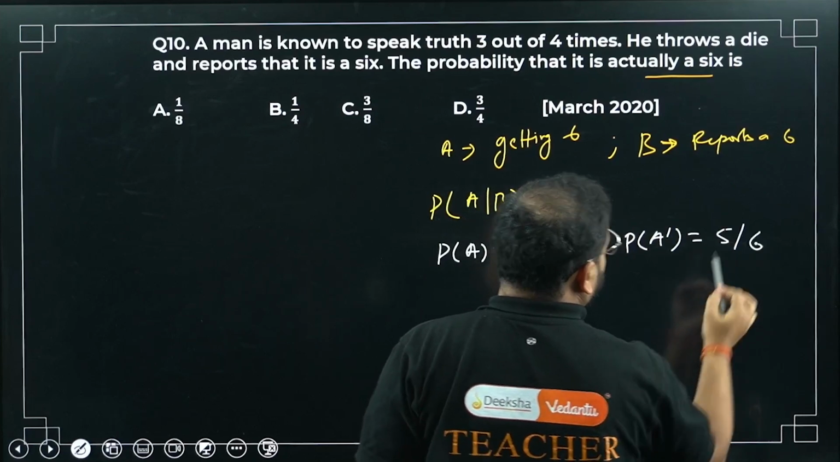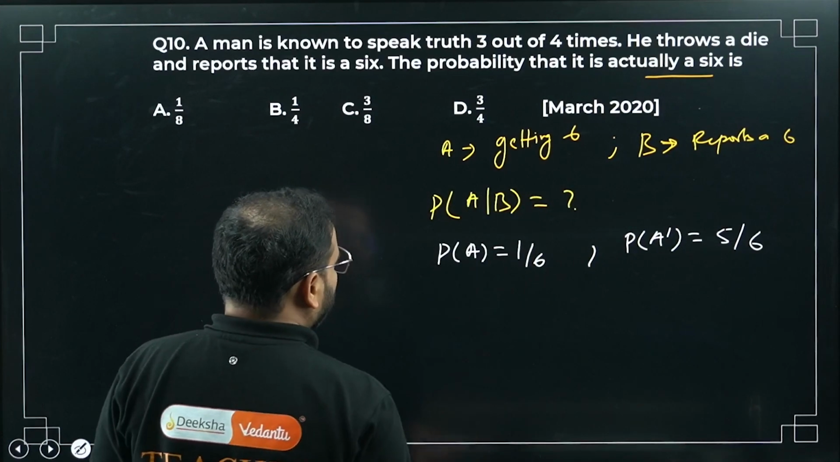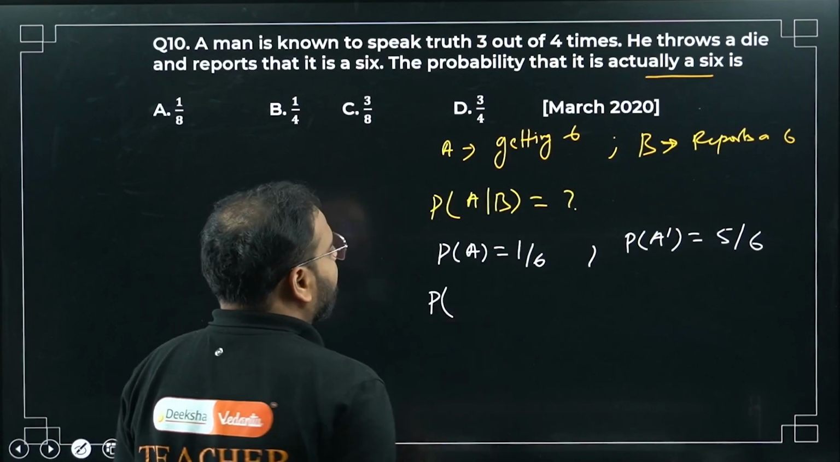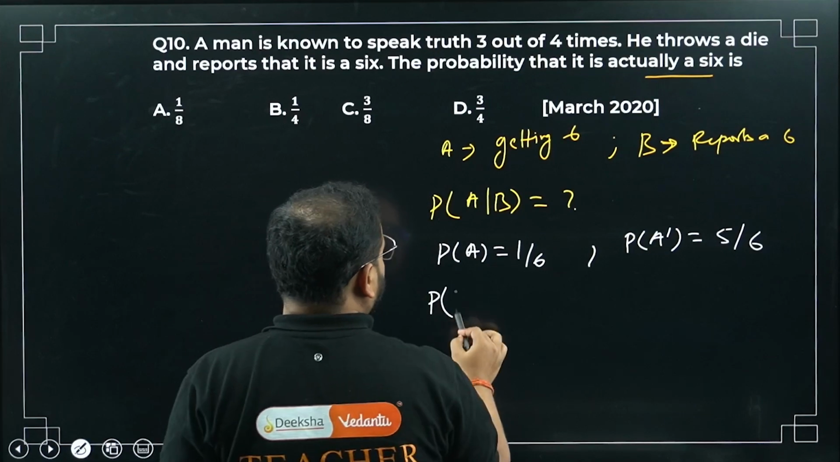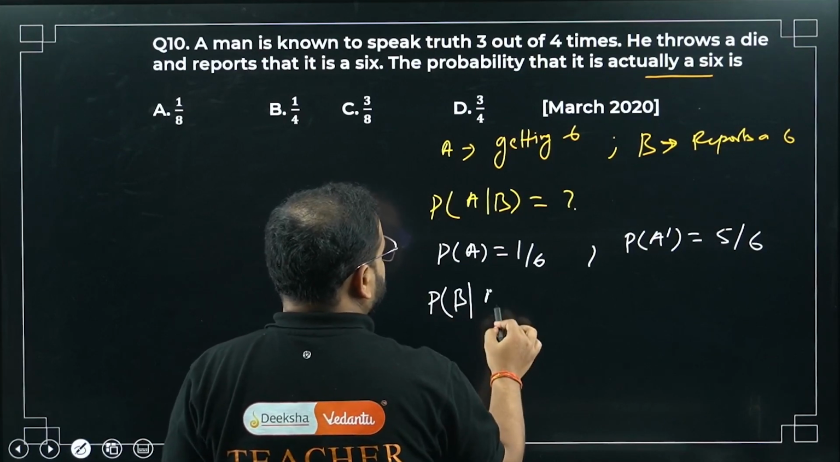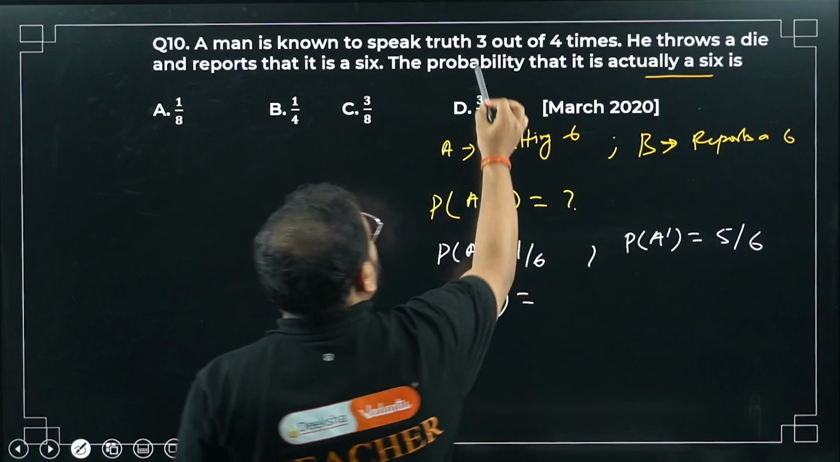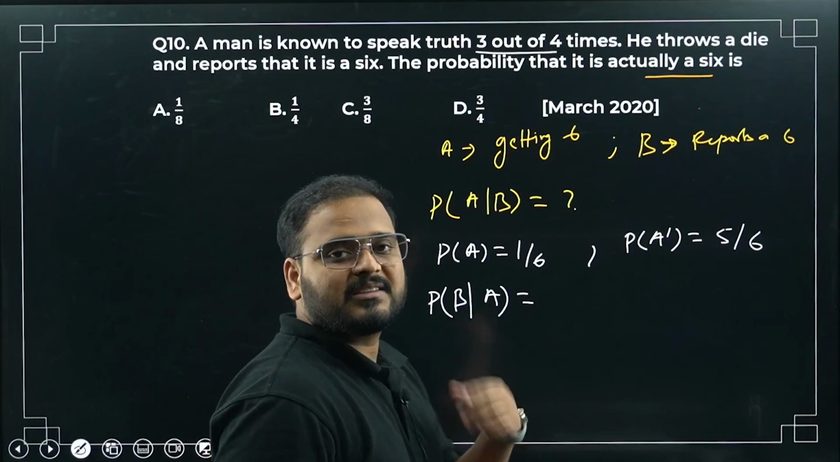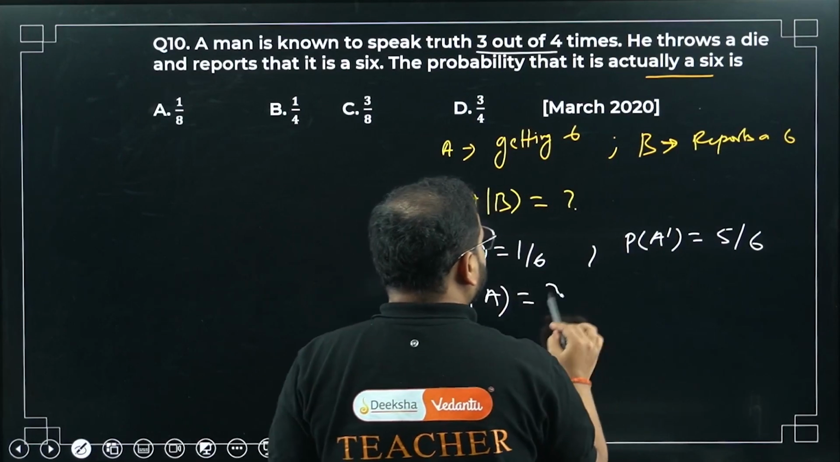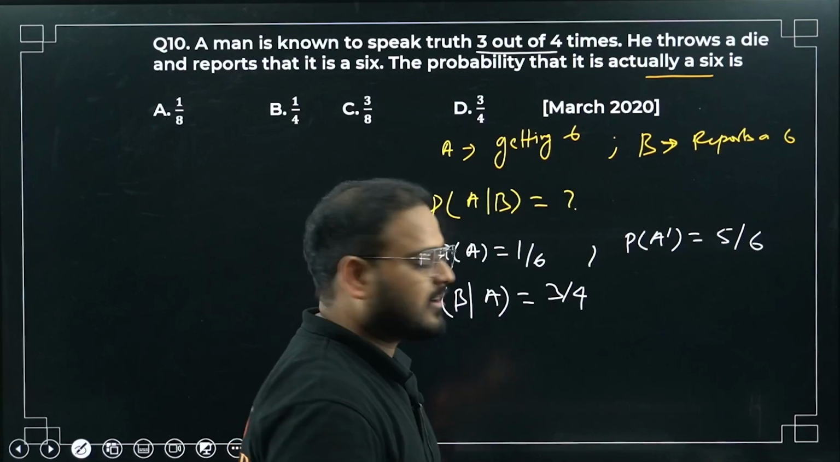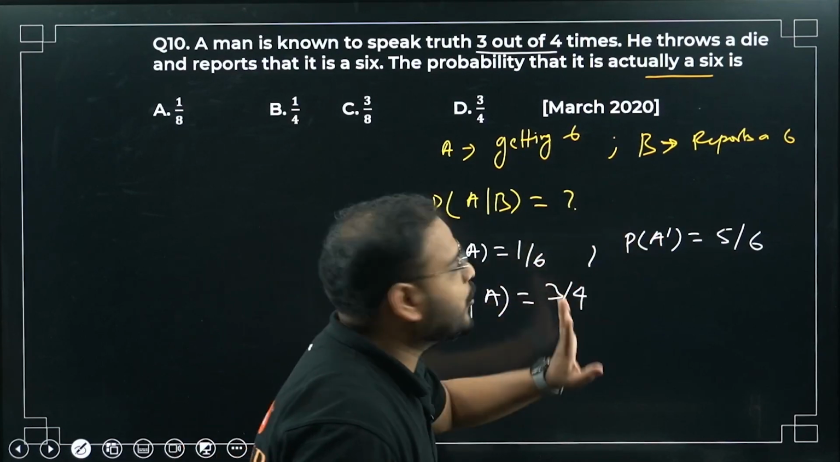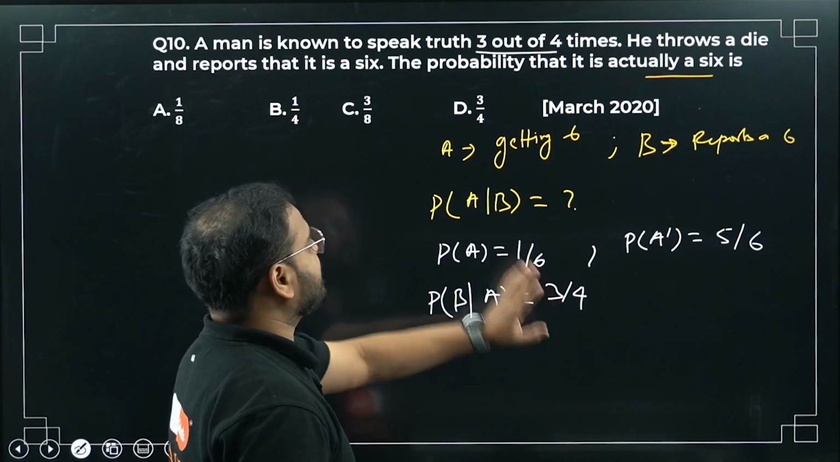5 by 6. Okay. Now we're going to see that probability when he reports and we get a 6. When he reports and we get a 6, how much is that, sir? Please check. 3 by 4. Correct? He's coming out with the truth how many times? 3 by 4. Please check. Whenever he reports a number, and it's coming out as 6, it is 3 by 4.